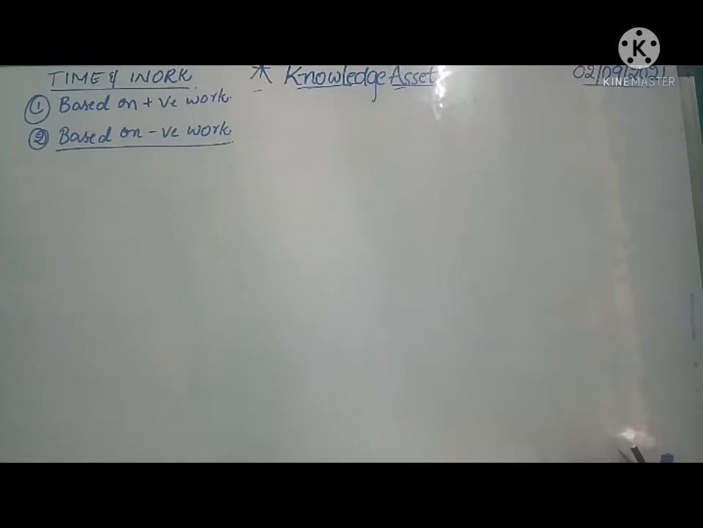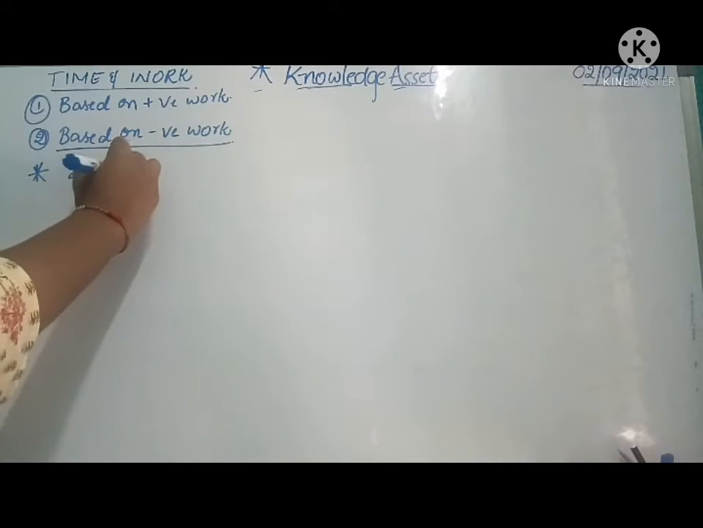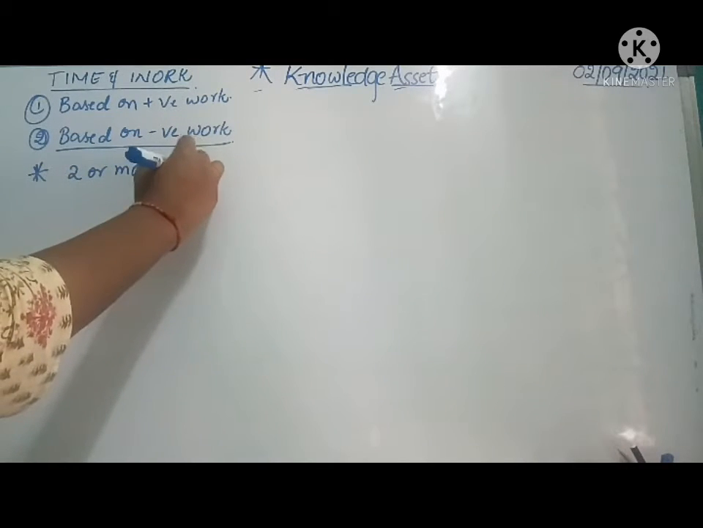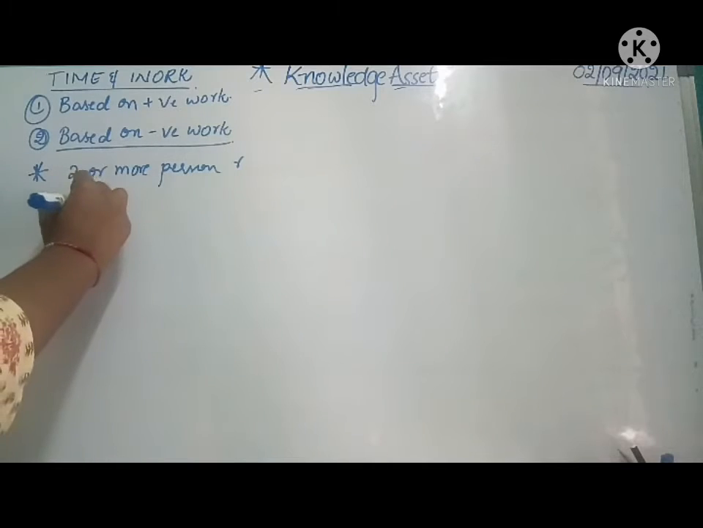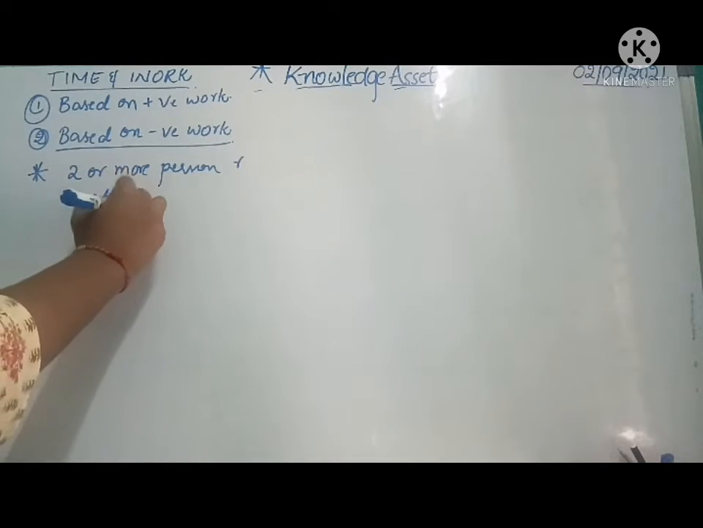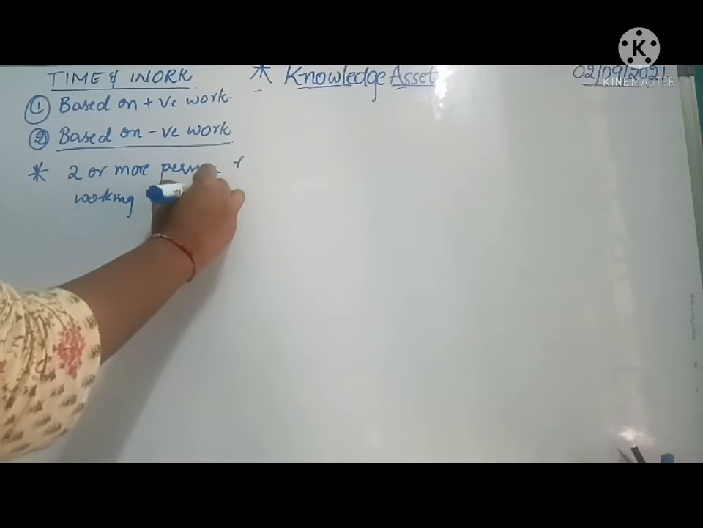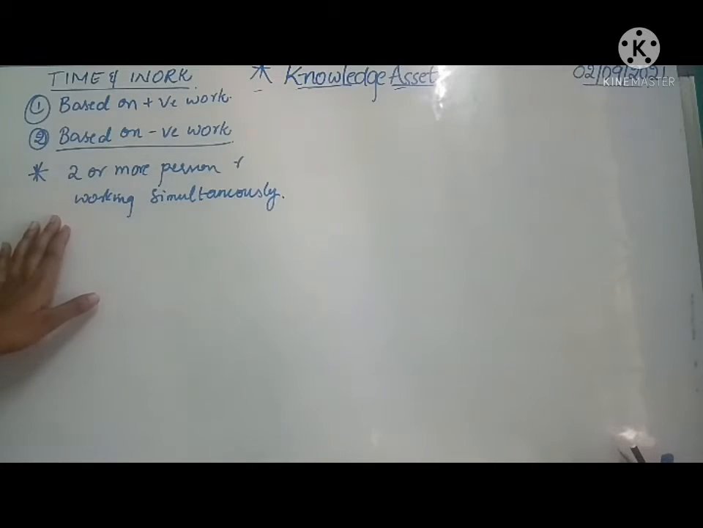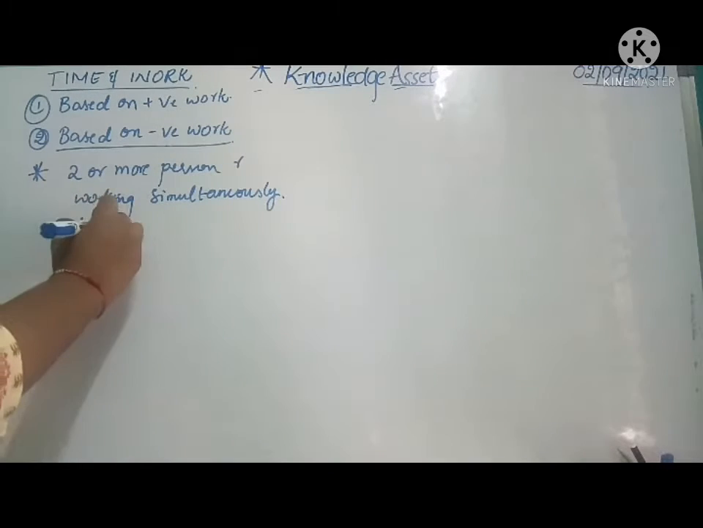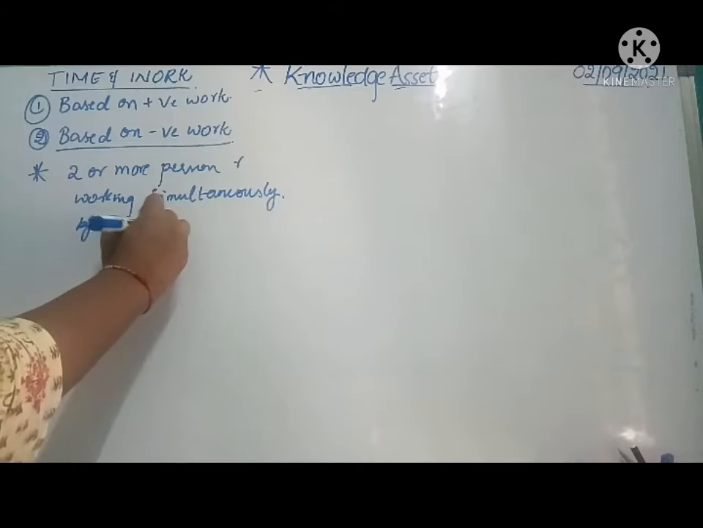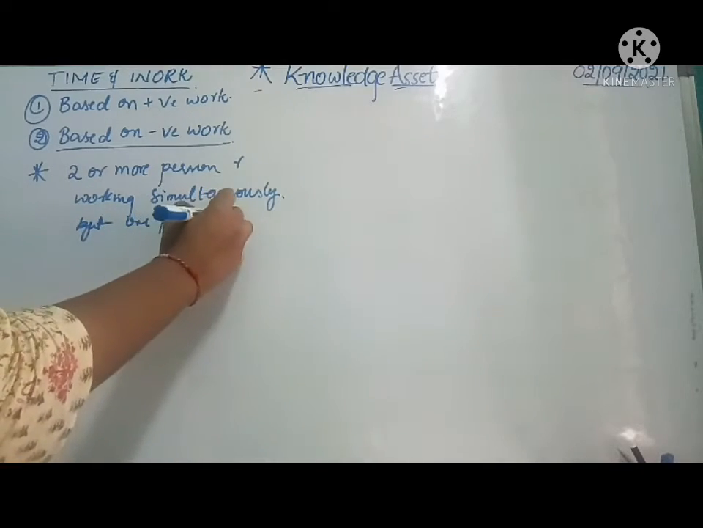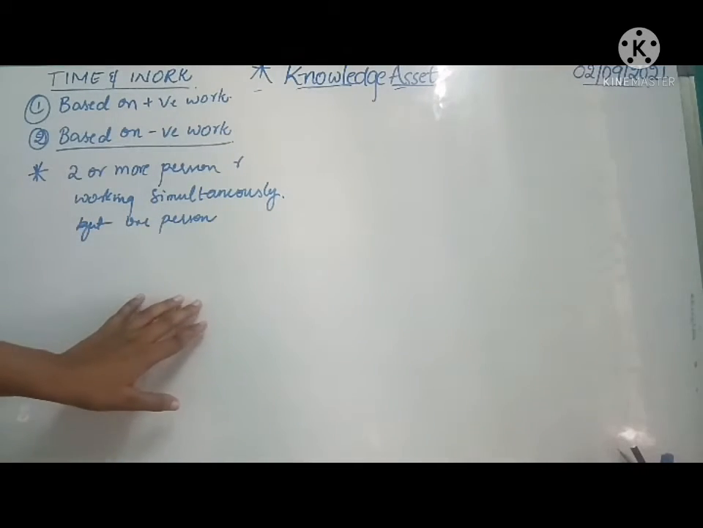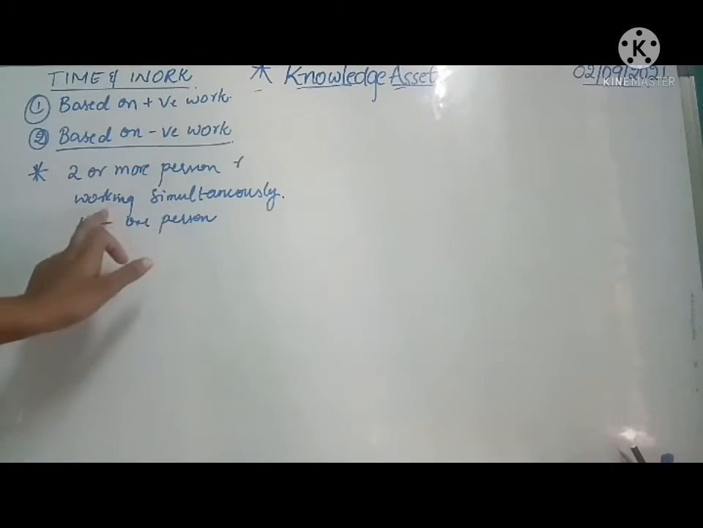What are the problems asked under based on positive work? For doing these problems, we have to take into consideration that two or more persons are working simultaneously. But one person is distracting the work. Okay, two or more persons are working simultaneously.